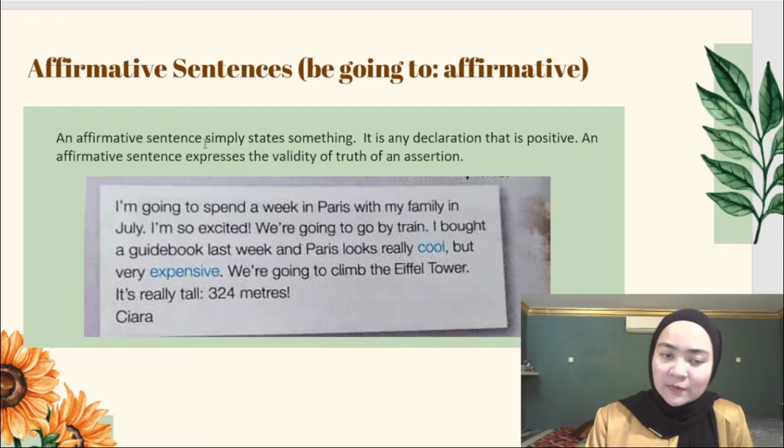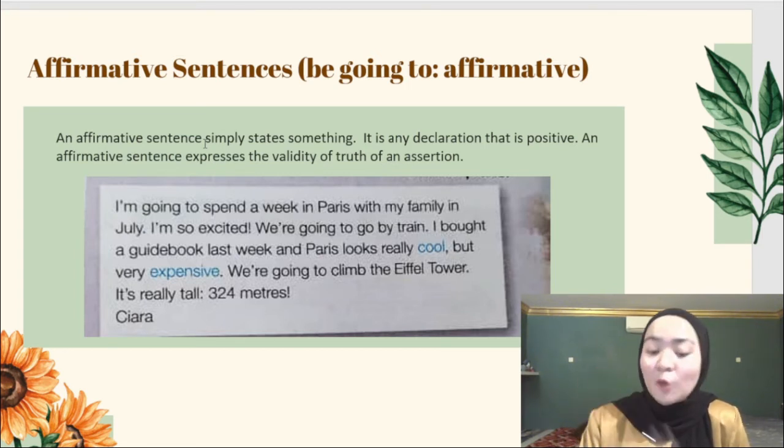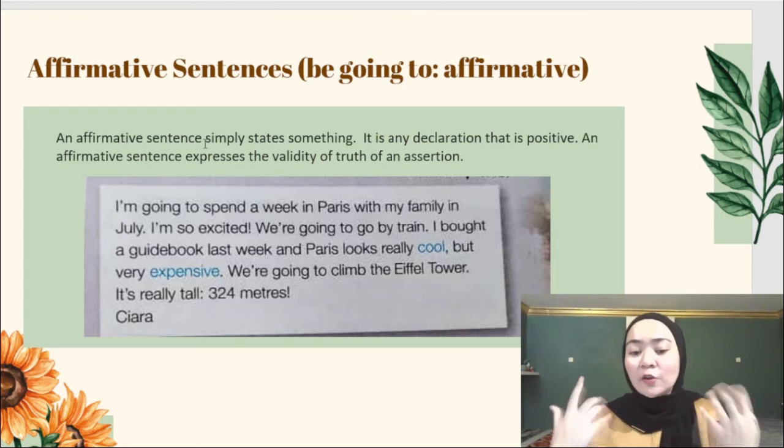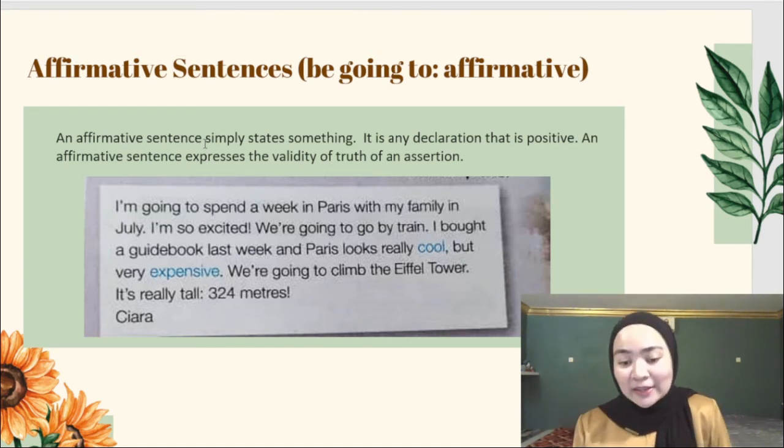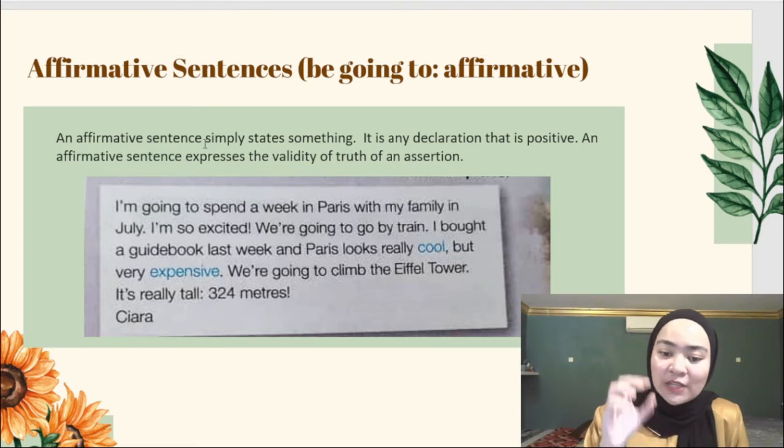This affirmative sentence also expresses the validity or truth of an assertion. So it means that an affirmative sentence declares something that is positive, so there are no negative words in the affirmative sentence.